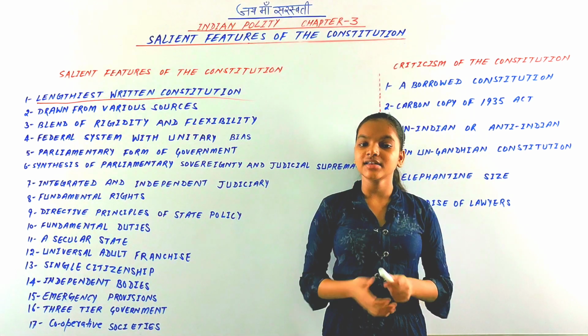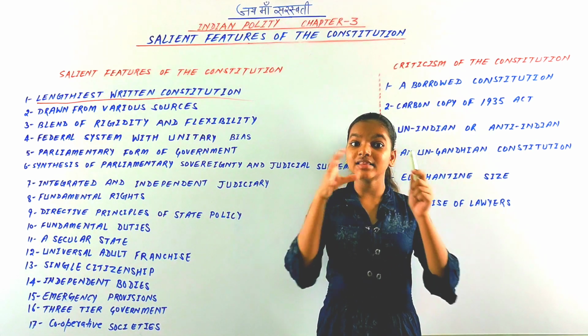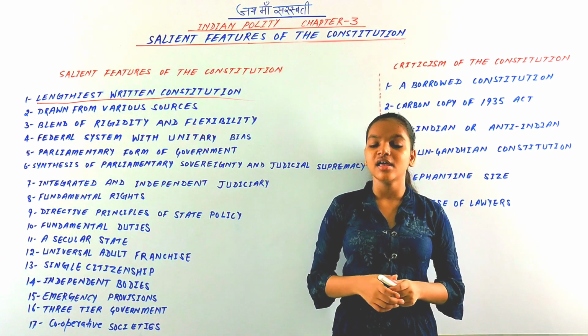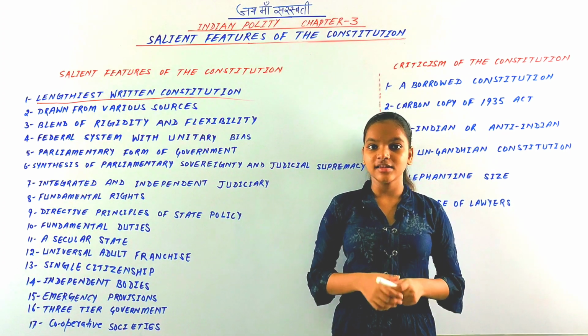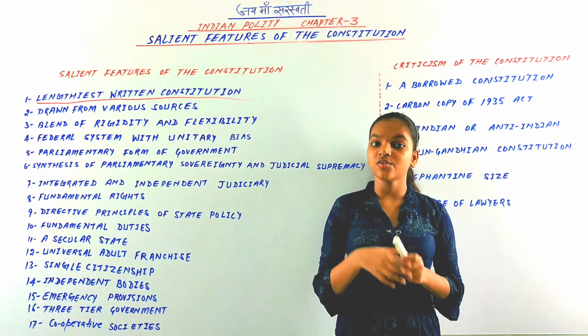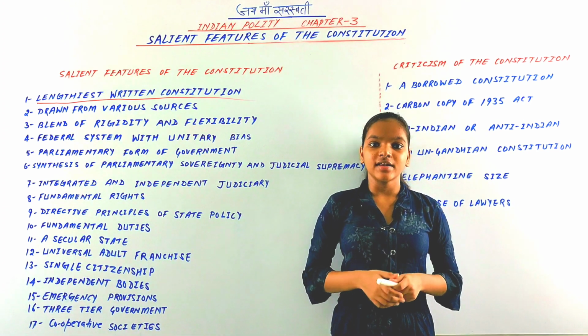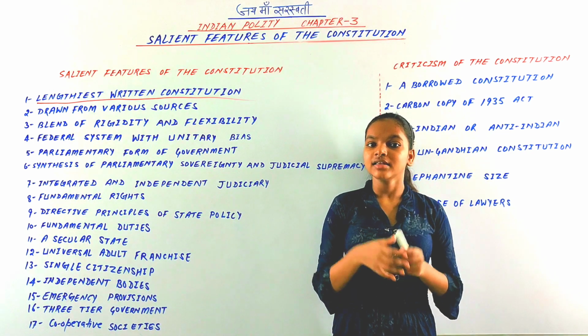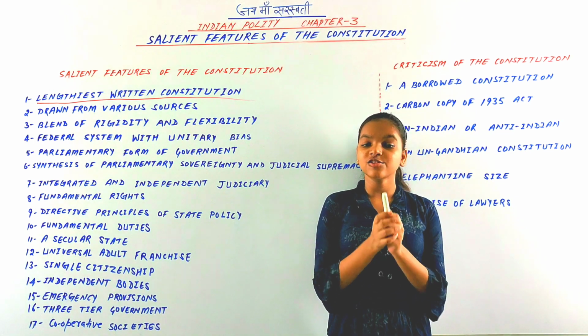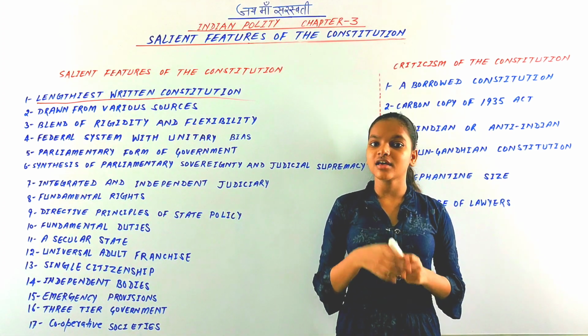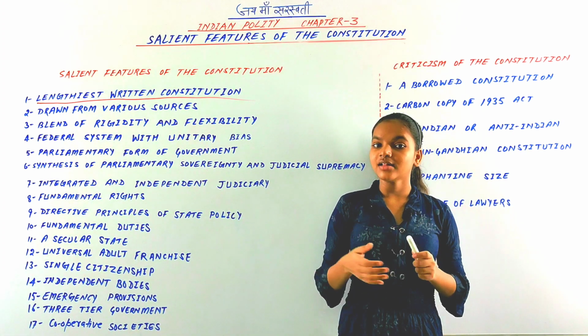There are many factors behind its length. It was adopted in 1949. When it was originally adopted, there were 395 articles, a preamble and 8 schedules. Until 2019, it has become 470 articles, a preamble and 12 schedules.